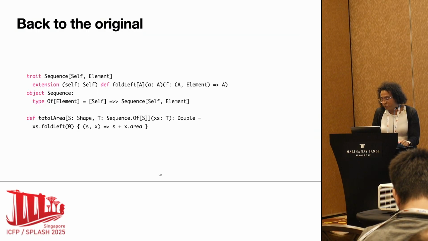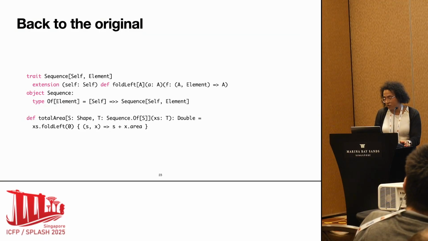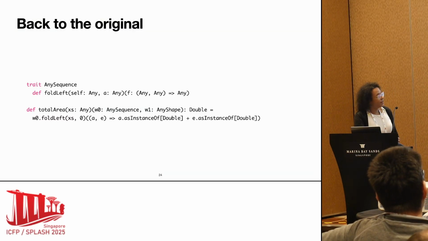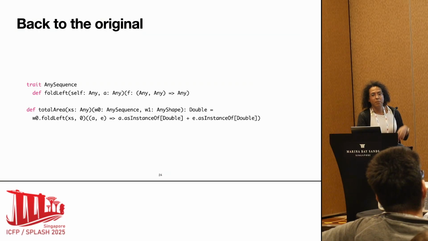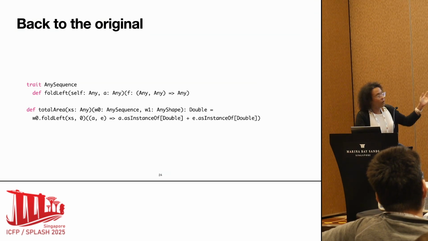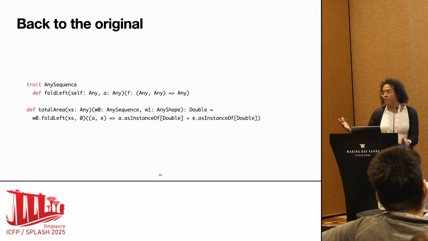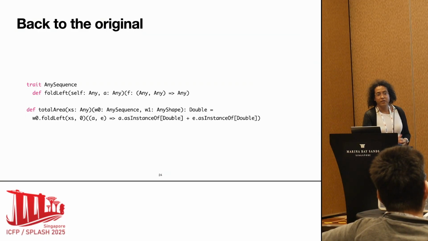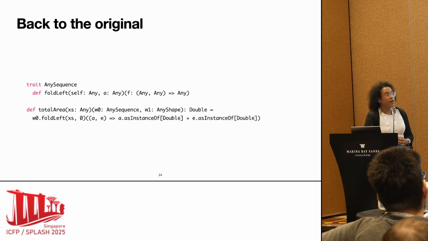Why I wanted to use type classes here, because now I can run the process of doing existentialization on this particular piece of code. So what happens? First, the sequence type class definition becomes existentialized, so I just erase its parameter. So it becomes any sequence, and all the occurrences of generic type parameters become just any. So the fold left is a function that takes any. This is the sequence itself. The accumulator is also an any, and the function combining the elements with the accumulator is a pair of any to any. Great.